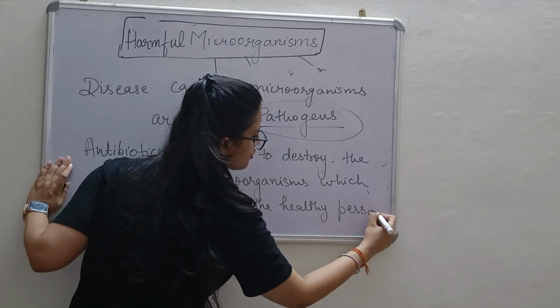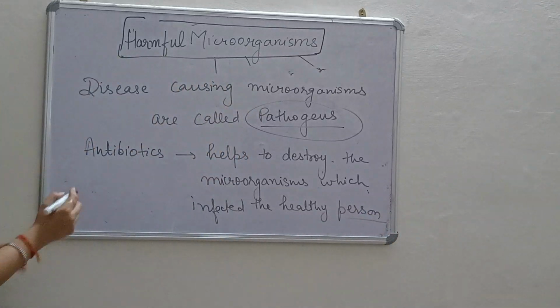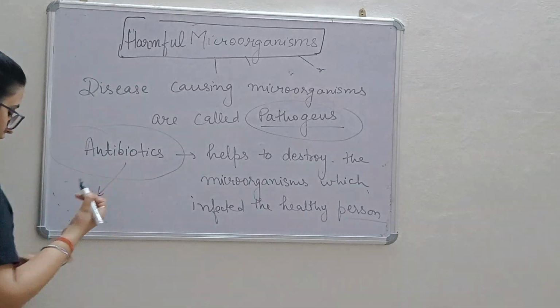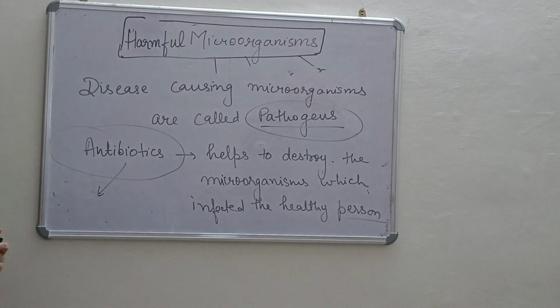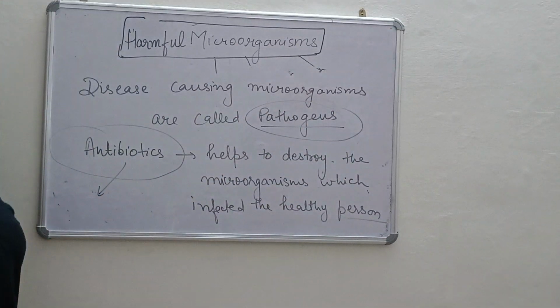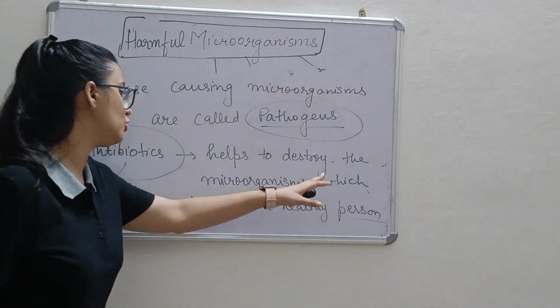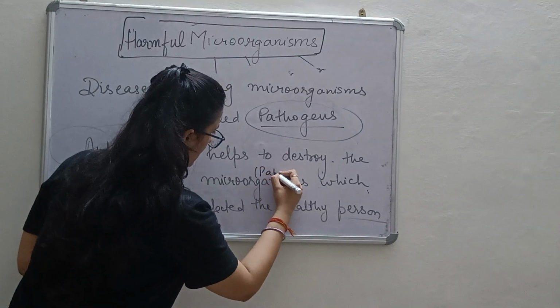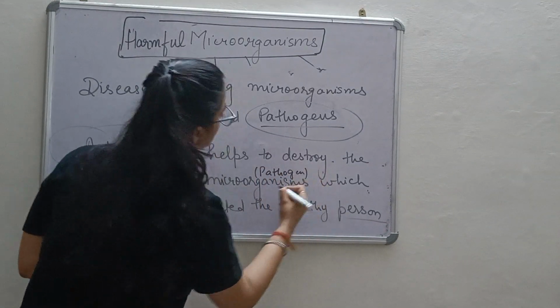Antibiotics are given to the person when he or she is infected by disease causing microorganisms called pathogens. Antibiotics help to destroy the pathogens which infect the healthy human body.